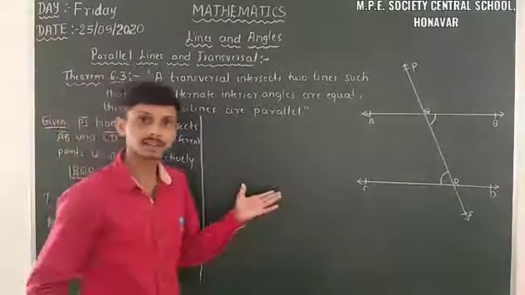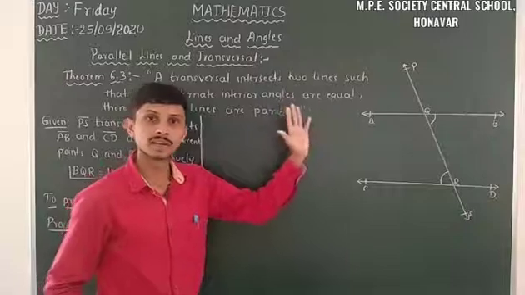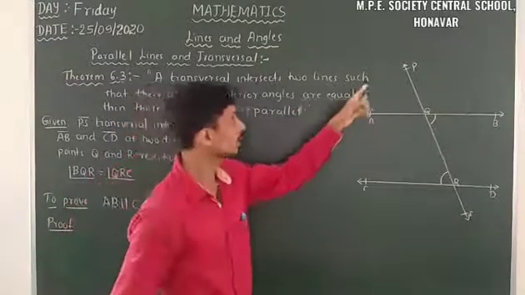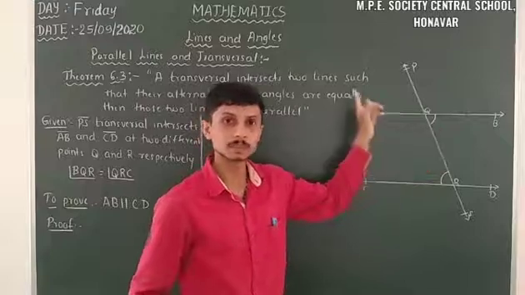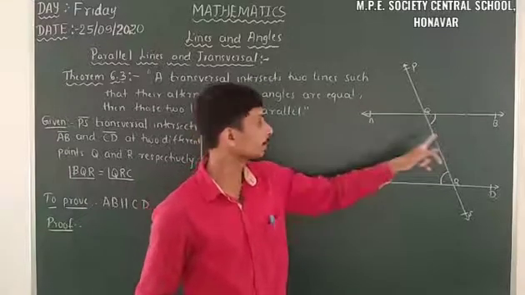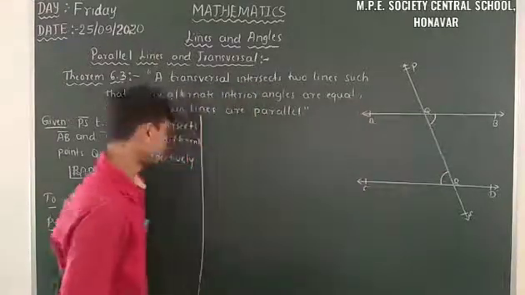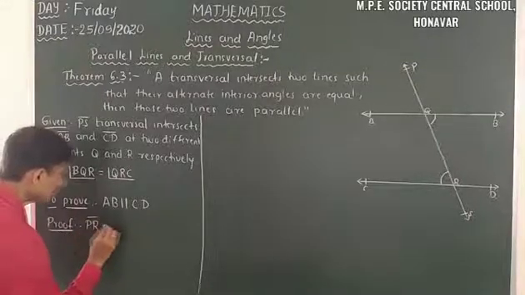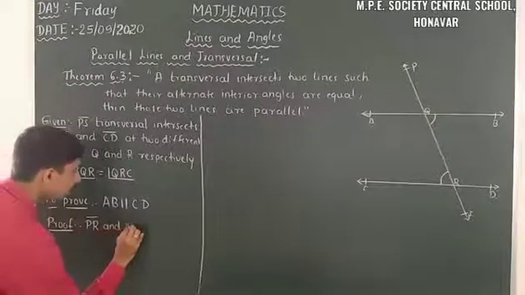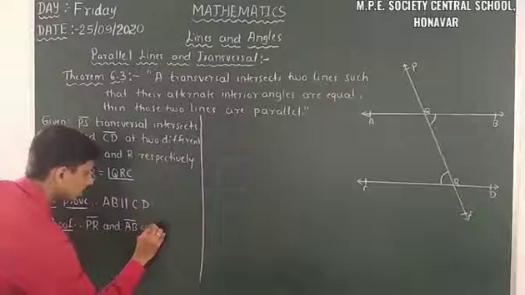Firstly I will use theorem 6.1: PR and AB are intersecting lines.